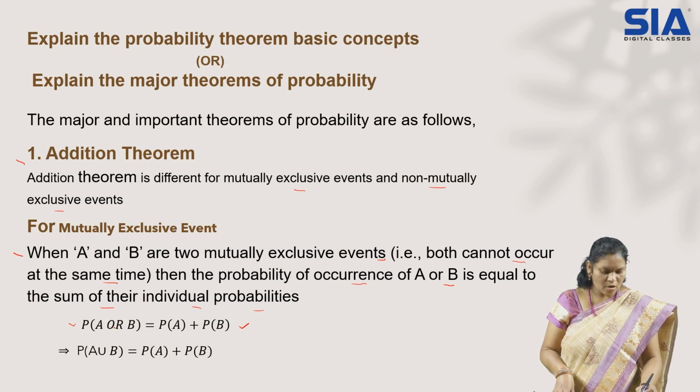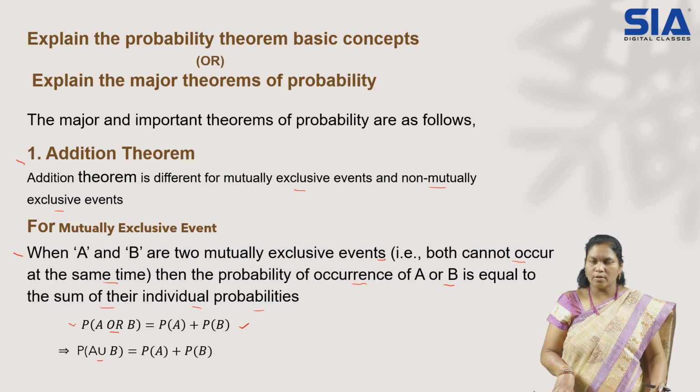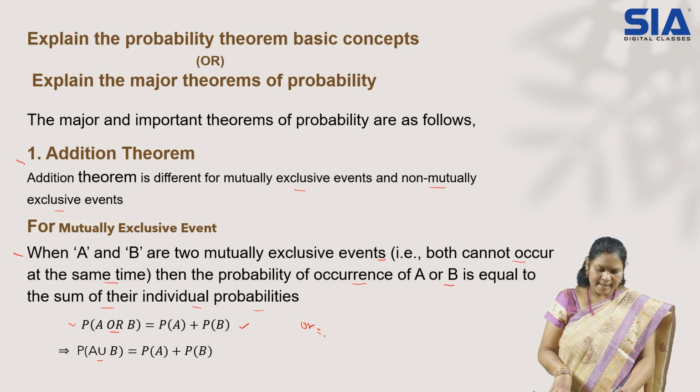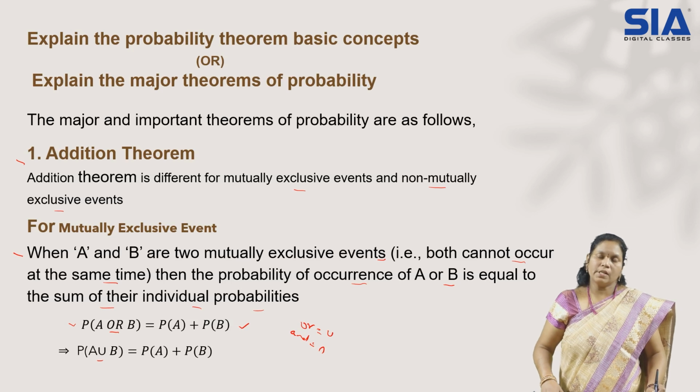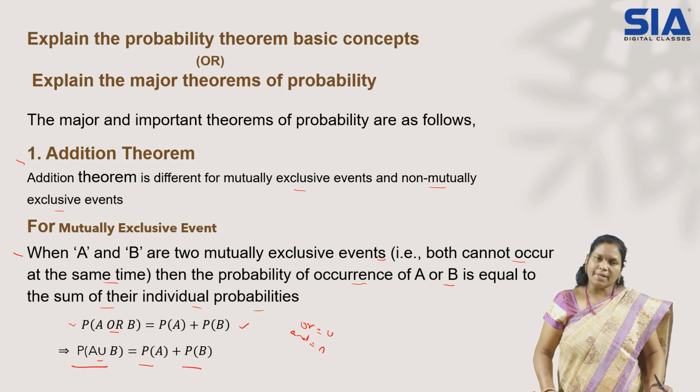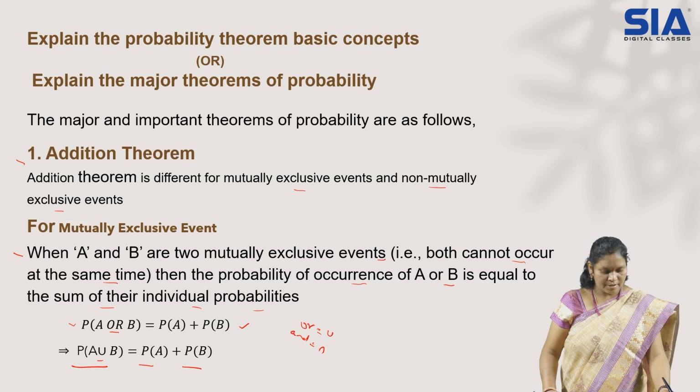Symbolically, OR means union. You might have learned in school, intersections and unions. So whenever OR is there, that goes to union. Whenever AND is there, that goes to intersection. So intersections we learn in multiplication, unions we learn in addition theorem. So our addition theorem for mutually exclusive cases: probability of A union B is equal to probability of A plus probability of B. That is your formula for addition theorem.